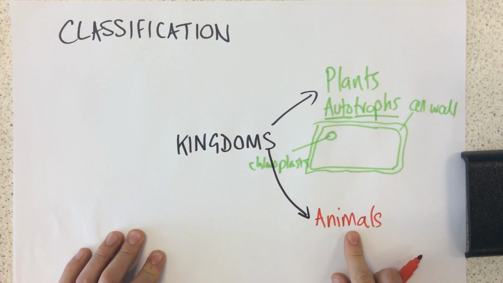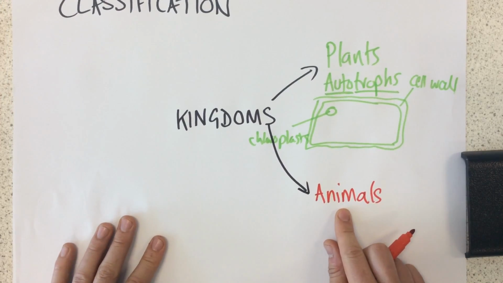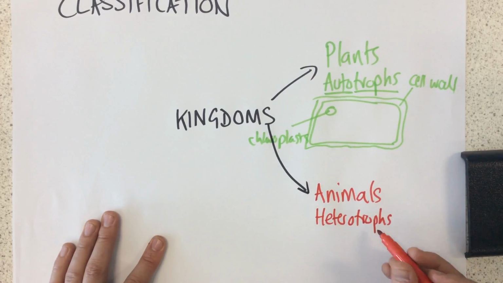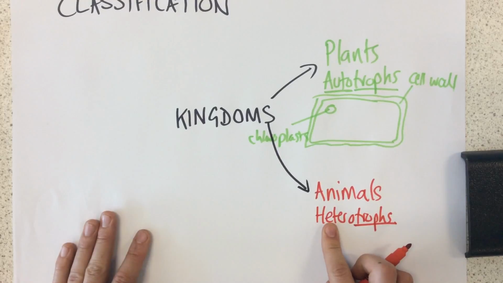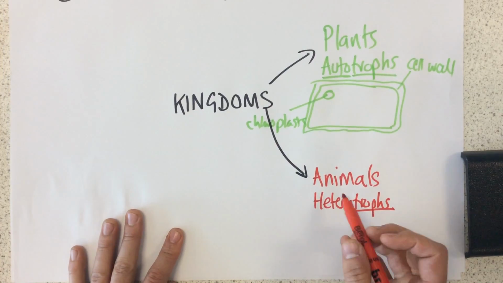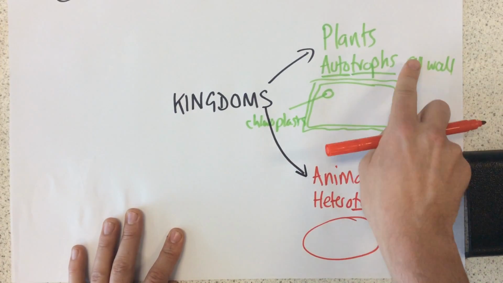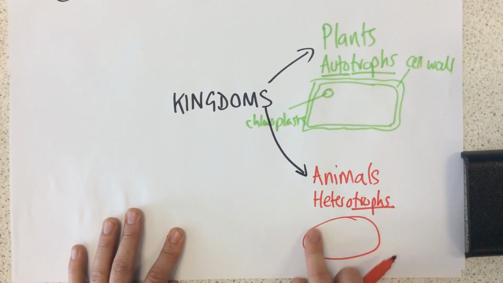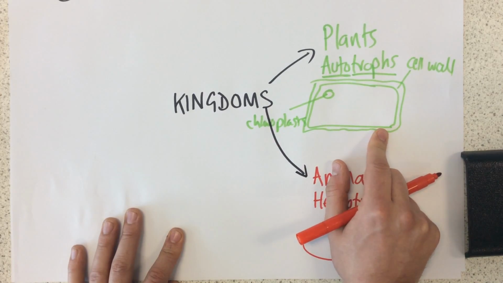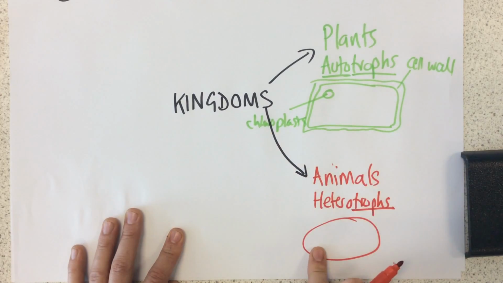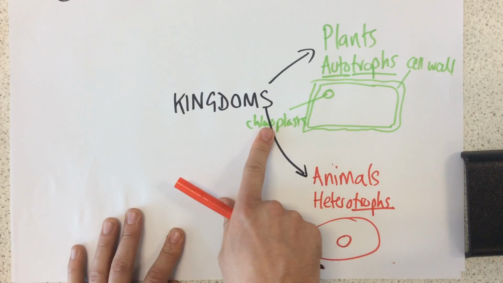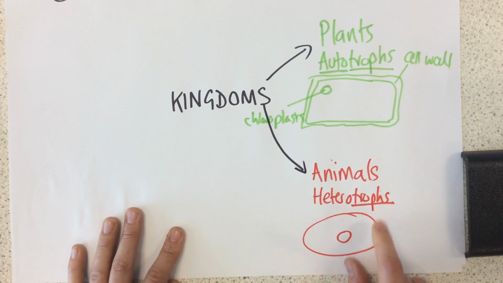Now, animals, unlike plants, are unable to make their own food. So we call them heterotrophs, meaning they need to get their food from another thing, another place. Now, they're different from plants on a cellular level because, first of all, they do not contain a cell wall. Instead, a lot of animals have a skeletal structure to provide them with structure, as opposed to cell walls on a cellular level. Also, on a cellular level, animal cells do not have chloroplasts, which means they rely on eating other things in order to get their energy.